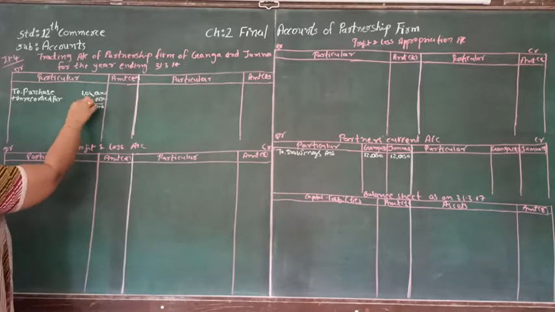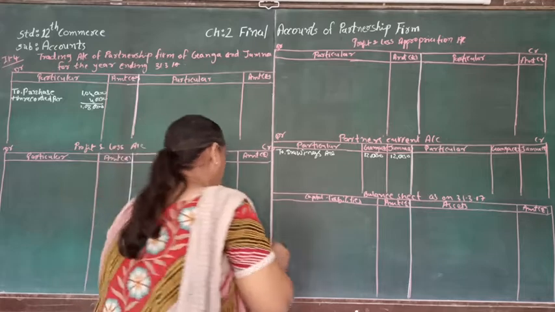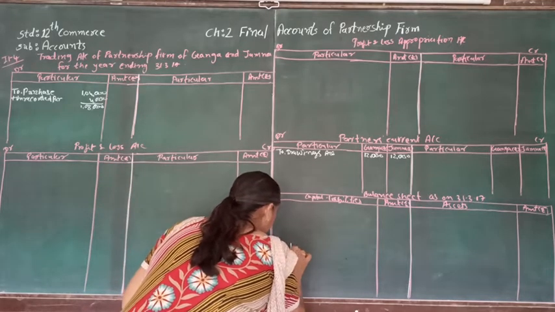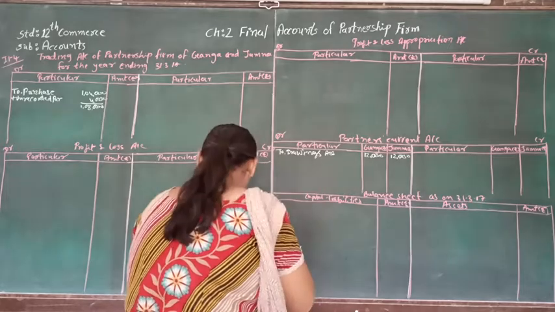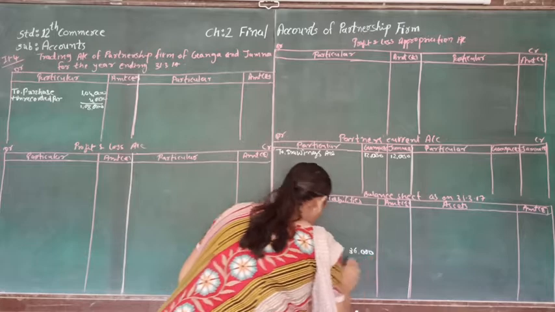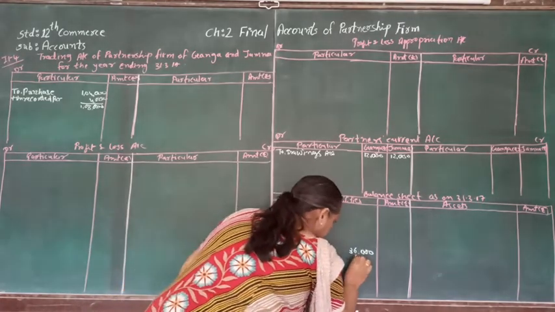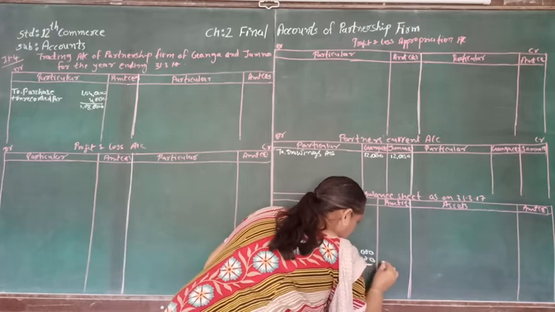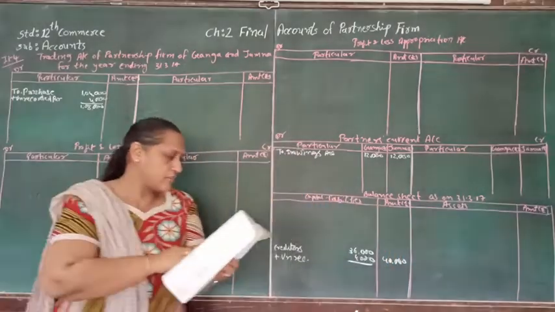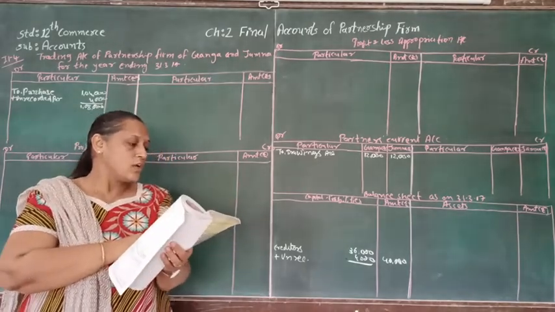And now the other effect of that adjustment is in the creditors. So creditors here we are going to write down. Creditors is 36,000 plus unrecorded 4,000, so that total will be 40,000. So here we are finished with purchase. Now let's see the other thing, that is goods return.